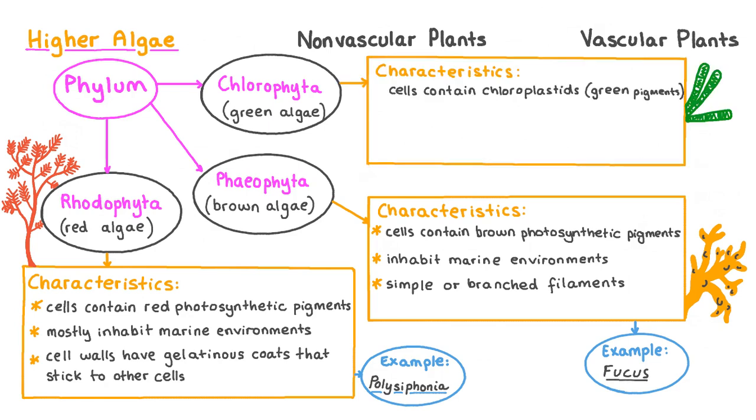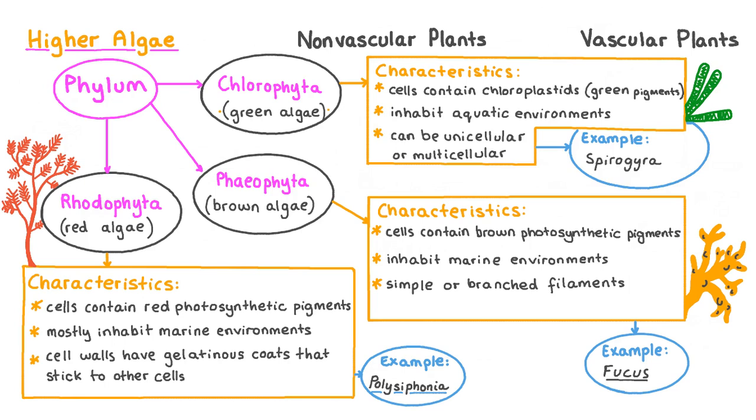The final phylum, Chlorophyta, is also known as green algae. As you probably guessed, their cells contain chloroplasts, sometimes also called chloroplastids, which contain green pigments. They may inhabit either freshwater or marine aquatic environments, and may either be unicellular or multicellular. One example of a green algae, which when observed under a light microscope reveals spiral-shaped chloroplasts in its cells, is called Spirogyra.